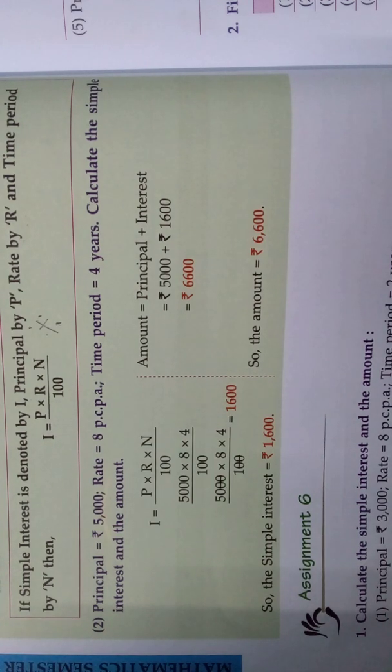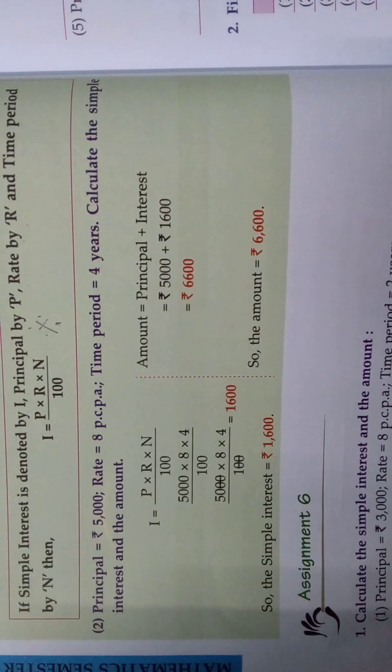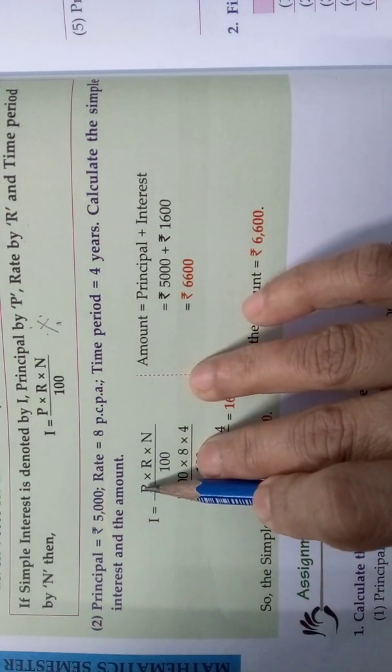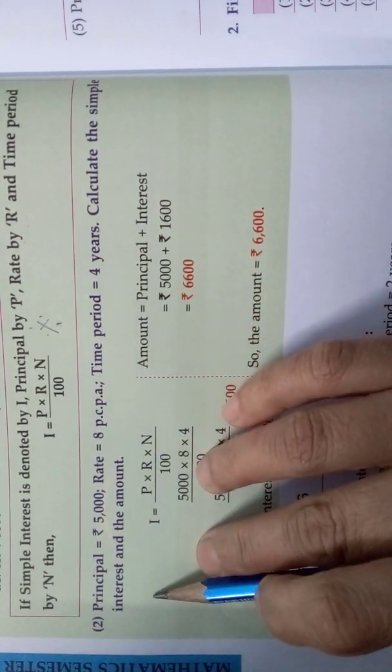For 4 years you are borrowing; after that you should return that amount. That is the condition. So, the bank gave how much money? 5,000 rupees for 4 years at an interest of 8% per annum. So, you should find how much money you should return, that is the amount, and how much interest you are going to pay.